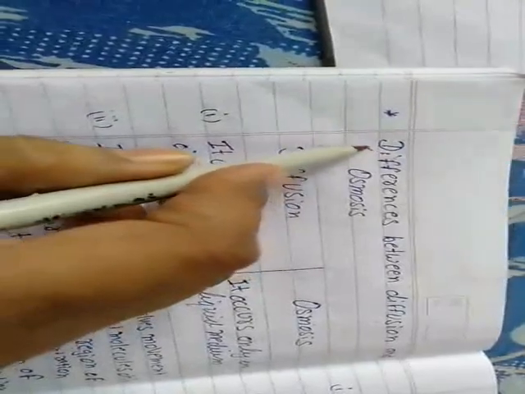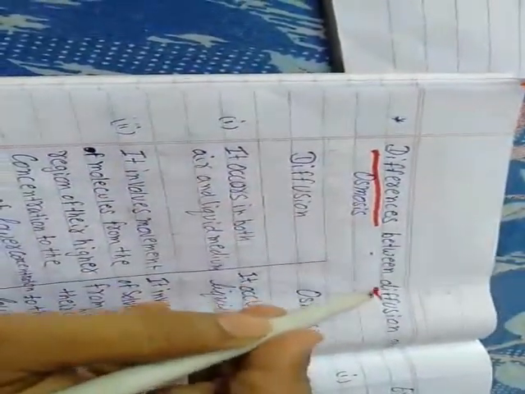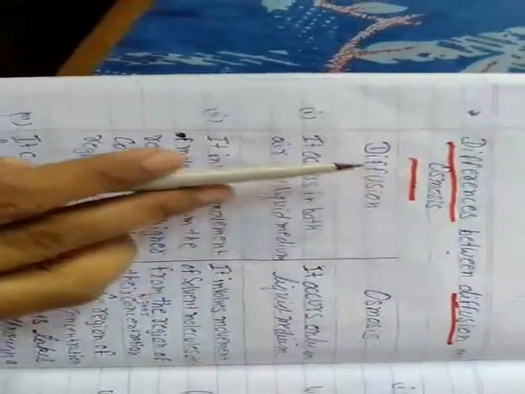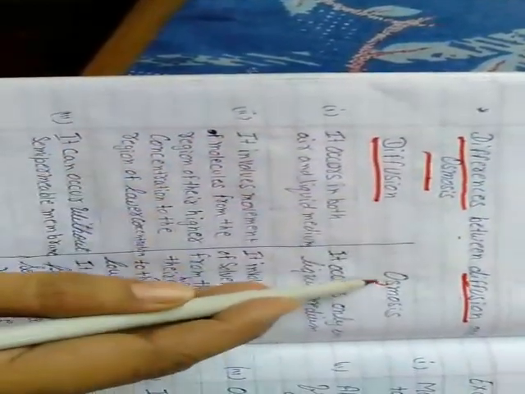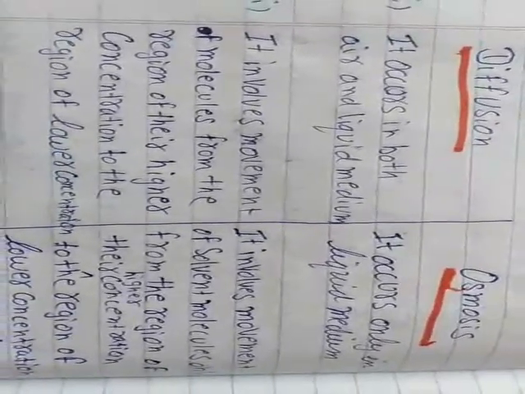Now let us discuss the difference between diffusion and osmosis. In the previous session we did diffusion, now we have completed osmosis. So let us have the difference between diffusion and osmosis. Diffusion occurs in both liquid and air medium, but osmosis usually takes place only in the liquid medium.